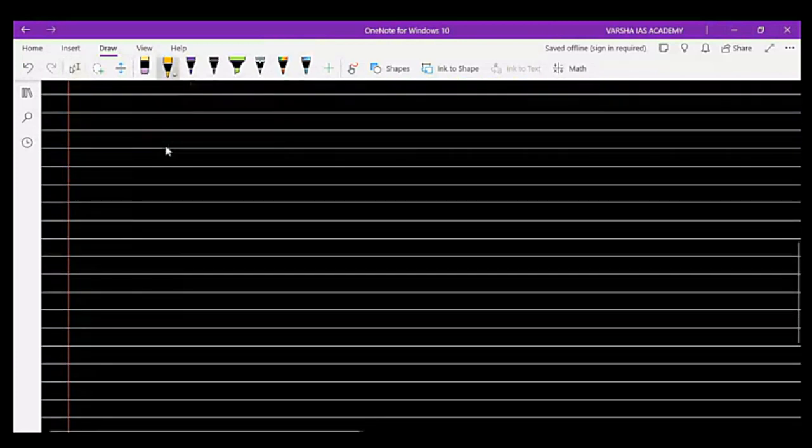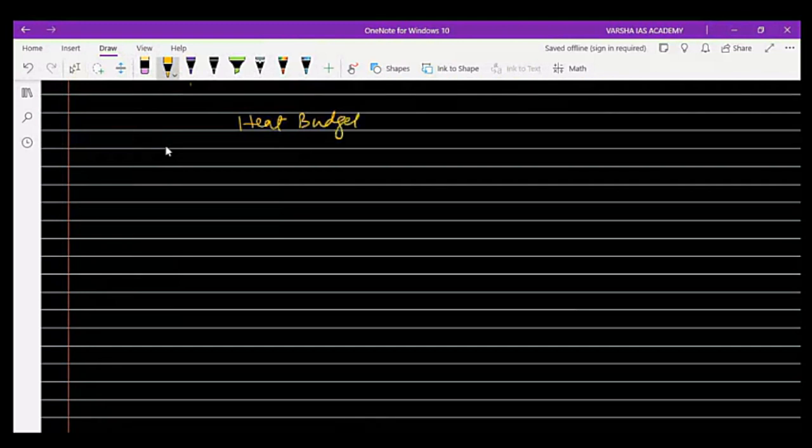So next topic is heat budget of Earth. This is important from the prelims point of view, because they can ask you a question in the objective or MCQs, such as arrange the following on the basis of absorption or radiation of heat. Heat means energy which has been received over the Earth's surface.